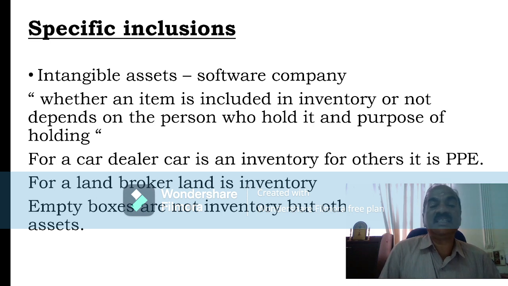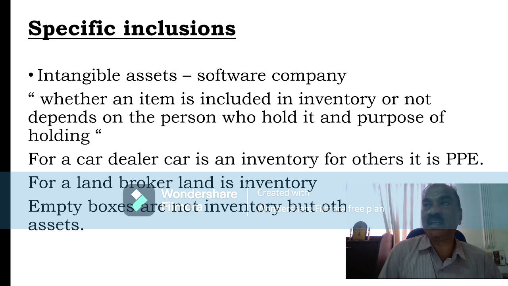Then intangible assets, software. For a software company, there may be several programs developed. They are intangible. That will be covered, specific inclusion. That will be covered under inventory, AS2. Whether an item is included in inventory or not depends on the person who holds it and the purpose of